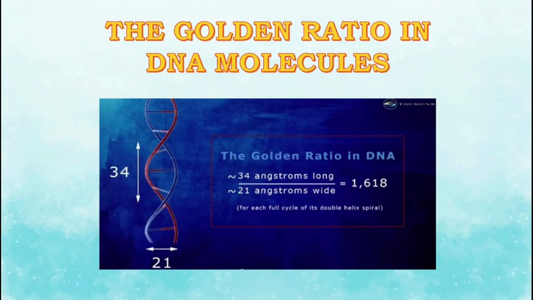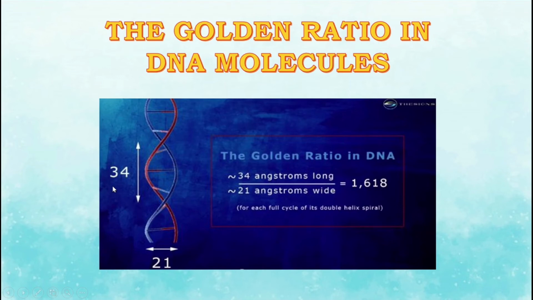Next, the golden ratio in DNA molecules. Yes, our DNA is also a part of the golden ratio because the DNA consists of two spirals, the red spiral and the blue spiral.